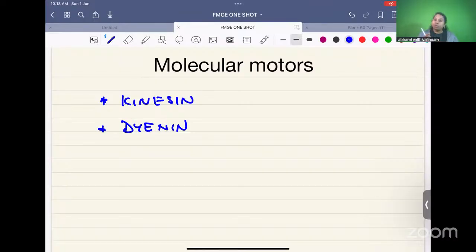Why it is called a molecular motor? Because myosin is going to move the actin. When myosin actin are attached like this, myosin head will go and bind to actin. It will pull the actin. So myosin is going to move actin. So myosin also becomes a molecular motor. So what are the three molecular motors? Repeat question. Kinesin, dynein and myosin are molecular motors.